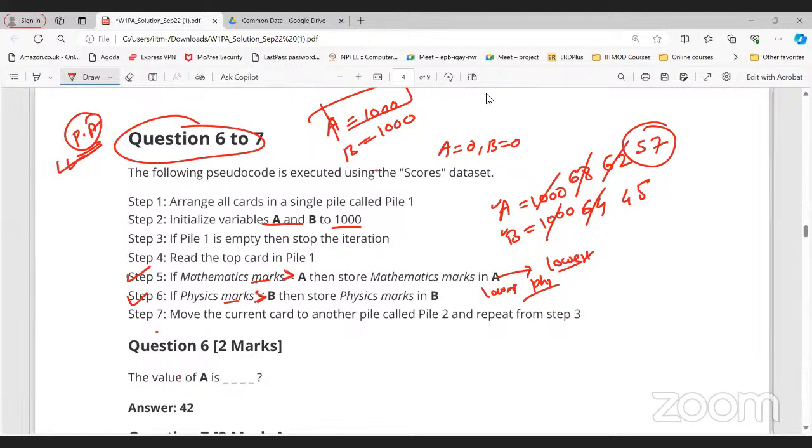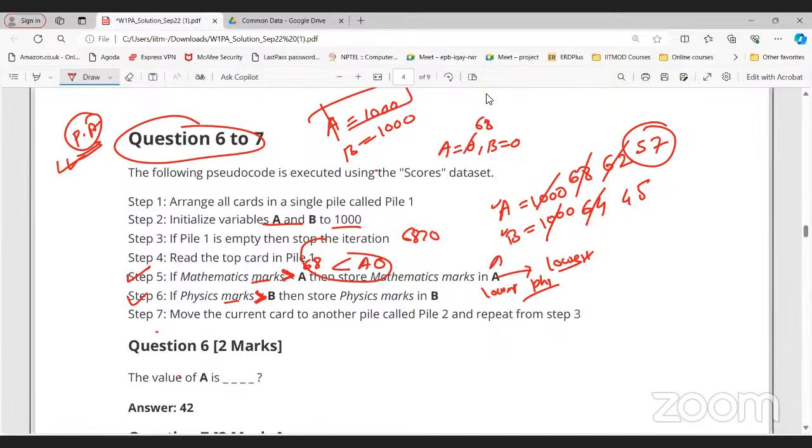Greater than. Yes, sir. Because if I just say less than A, the condition will become false anyway. For example, 68 less than 0 cannot be true, right? So we need to change the sign also. Now you can see 68 is greater than 0, so I will update the 0 to 68, right?